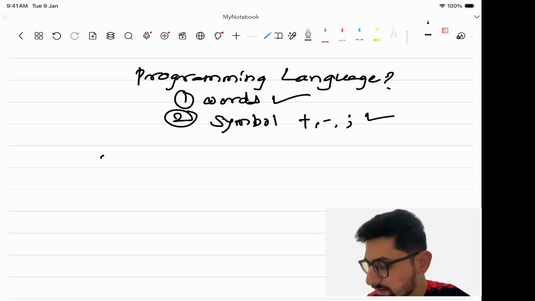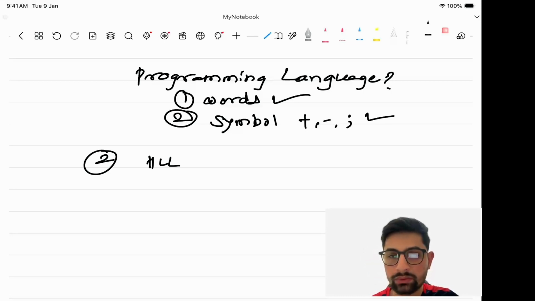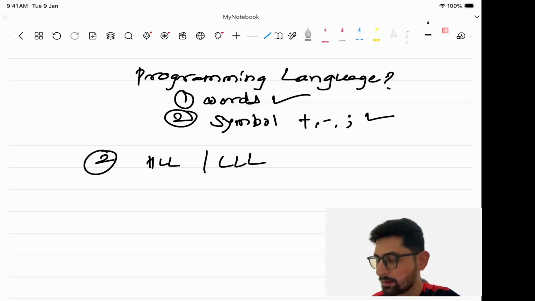So the next confusion that arises is that we are using words here, basically from English, and as we discussed, the English language is a high level language. Then how does the computer understand these things? Words are there, symbols are there, so we can consider these under the high level language, and computers know only the low level language. So there is a confusion, right? To solve this confusion, we have one concept that we will learn.